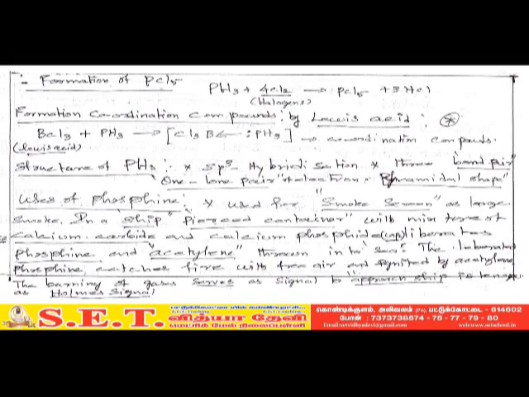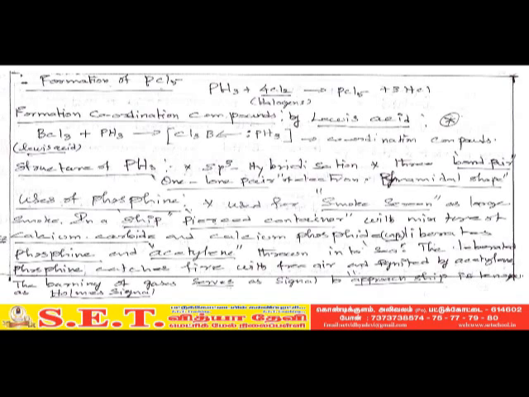Next topic, formation of coordination compound by Lewis acid. The Lewis acid BCl3 reacts with phosphine to give a coordination compound, Cl3B plus phosphine. It is called a coordination compound. Next we are going to know about the structure of phosphine.